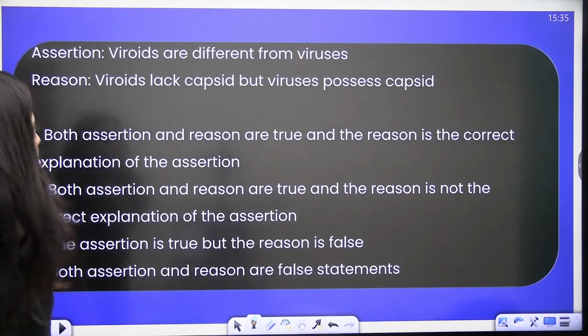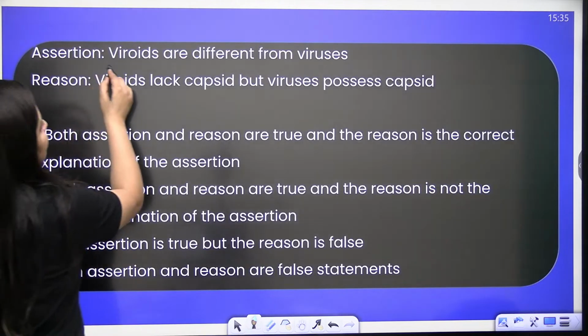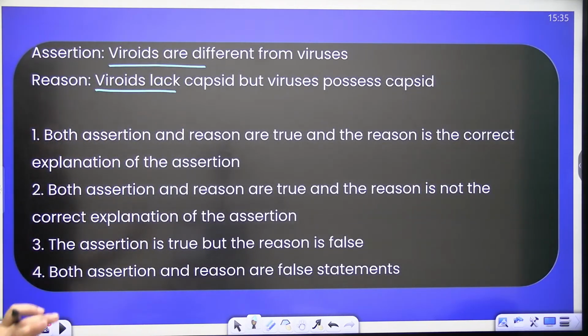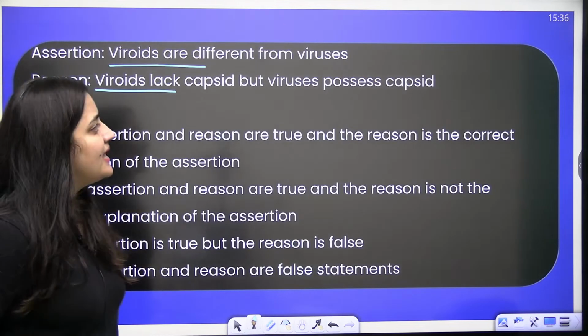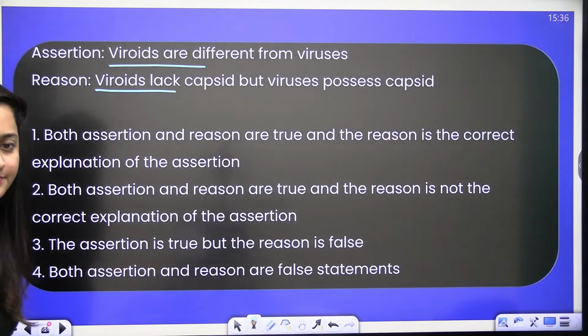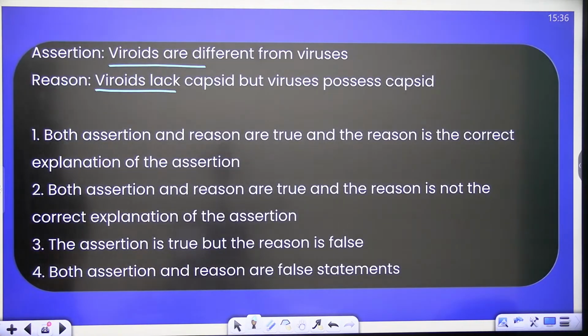Done, bache. Next question, assertion and reason based. Assertion: viroids are different from viruses. Reason: viroids lack capsid, but viruses possess capsid. What should be the correct answer, bache?